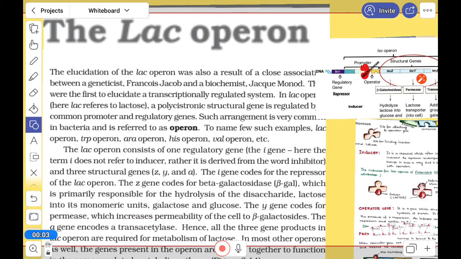Welcome to BioClass. Today we will discuss the lac operon. Okay, we have to understand what it is and what the use of it is.